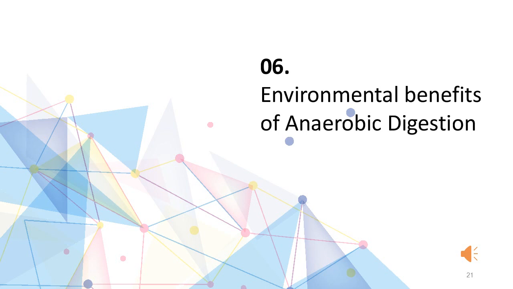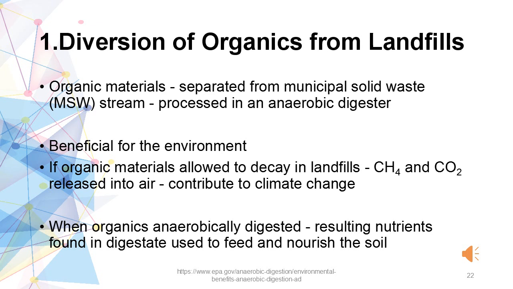Part 6. Environmental benefits of anaerobic digestion. The first environmental benefit of anaerobic digestion is the diversion of organics from landfills. Organic materials, when separated from the municipal solid waste stream, can be processed in an anaerobic digester. This is quite beneficial for the environment because if organic materials are allowed to decay in landfills, then the methane and carbon dioxide resulting from their decomposition will be released into the air and contribute to climate change.